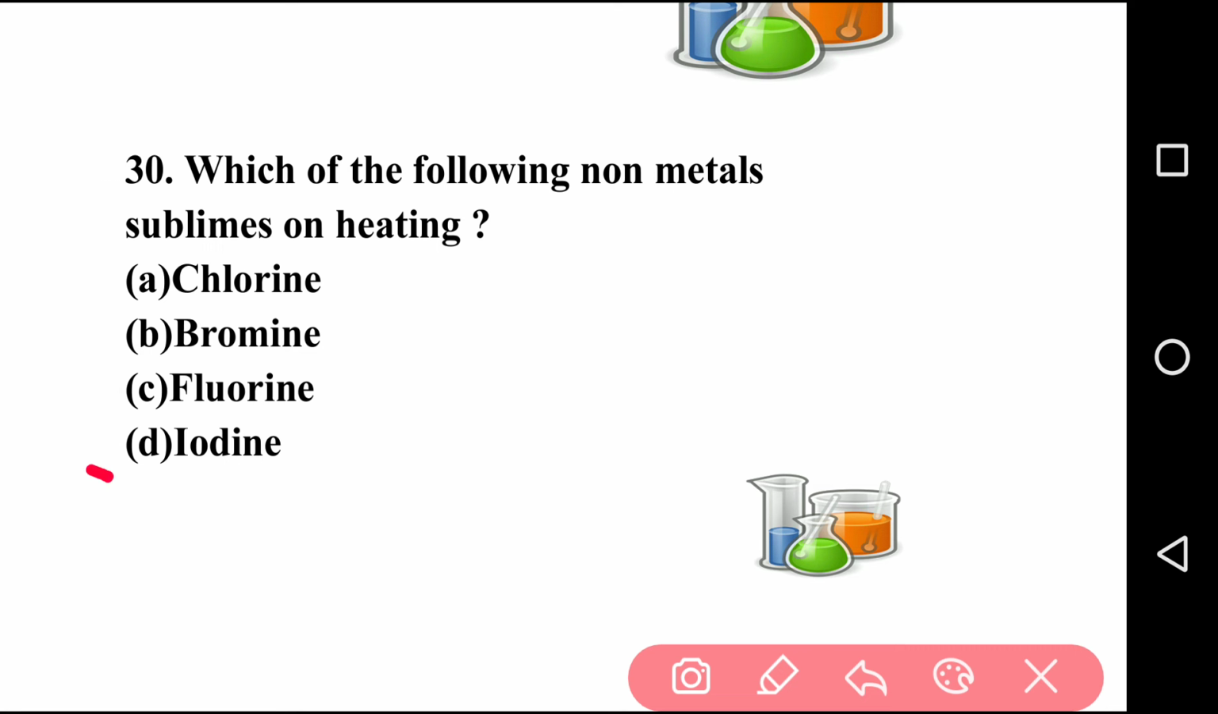So the right answer is option D, that is iodine. Iodine is a non-metal and is also called a halogen, which on heating sublimes. So for question number 30, the answer is D.